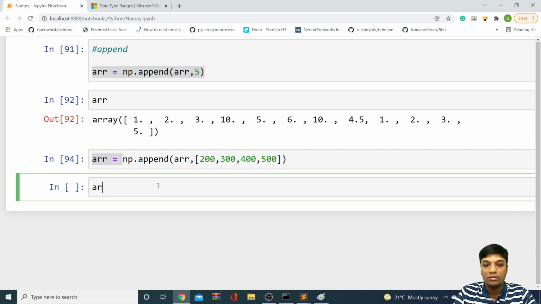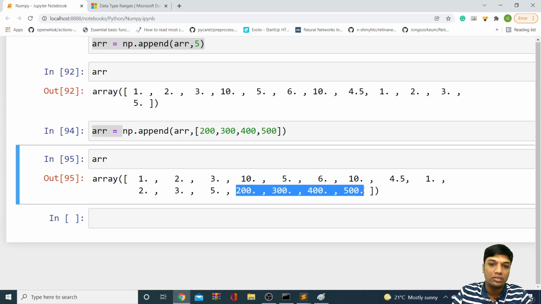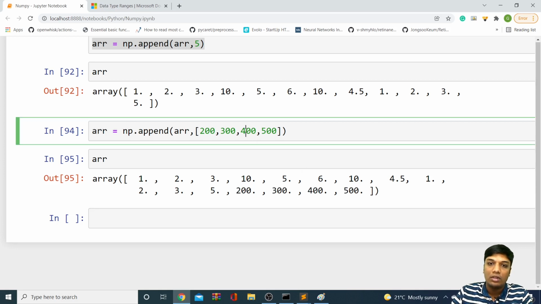So you can see now, in ARR, your multiple elements got appended to the end of the list. Sorry, the end of the array. Perfect. So that is one more important thing. Next, when I'm using the append function, it is only appending at the last. That is the main idea behind the append function.